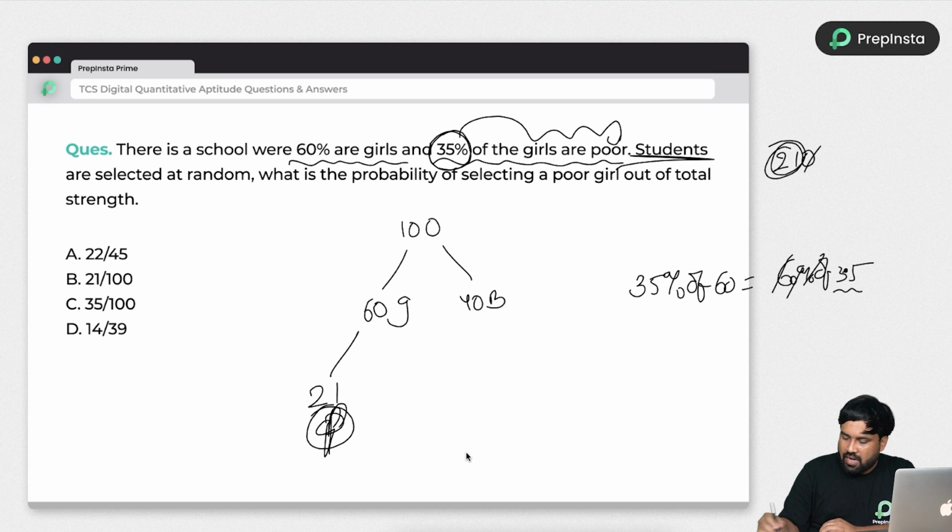So see, whenever I have data, I am just calculating quickly. I don't bother about the question. Whenever the question comes, I will simply use these numbers.